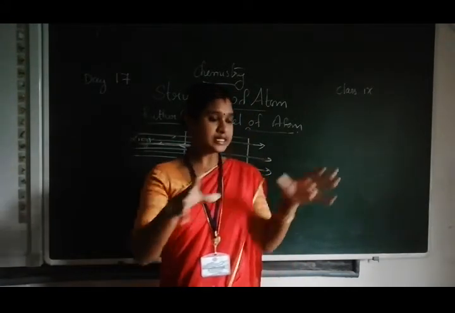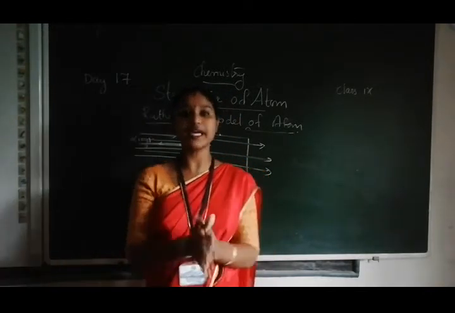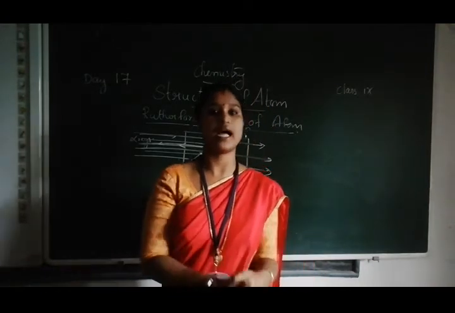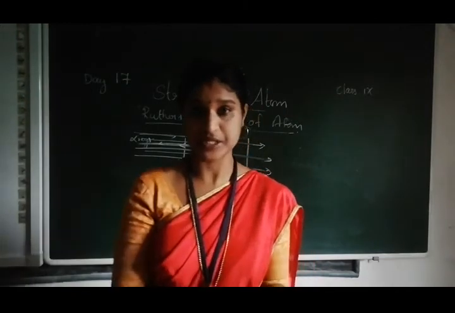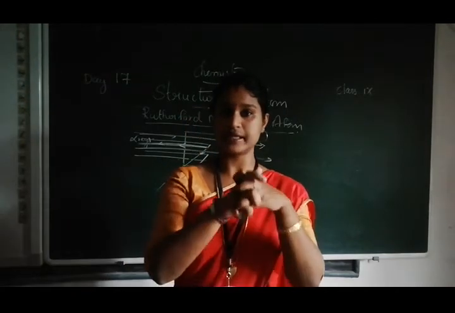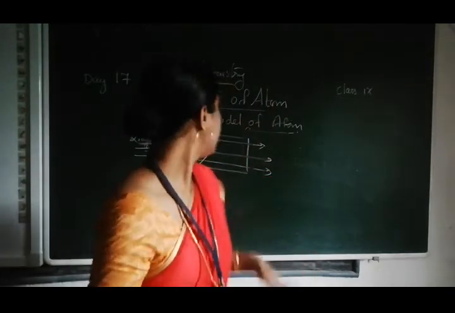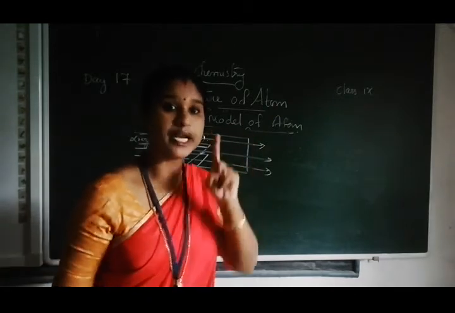From these experiments and conclusions, Rutherford reached his postulates, his model of atom. This is the experiment, this is the observation, this is the conclusion, and according to these he made the postulates.